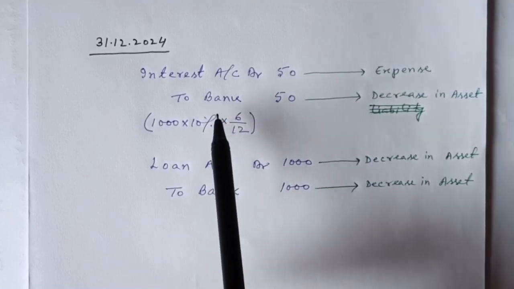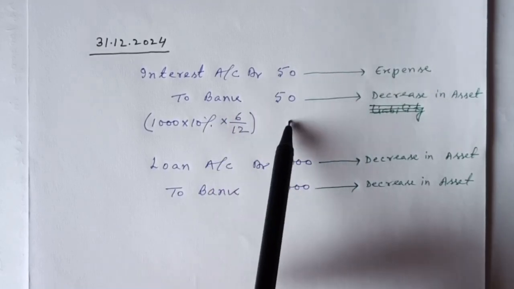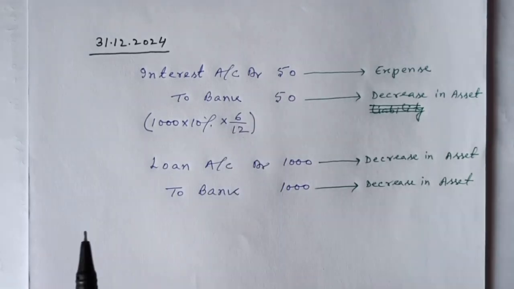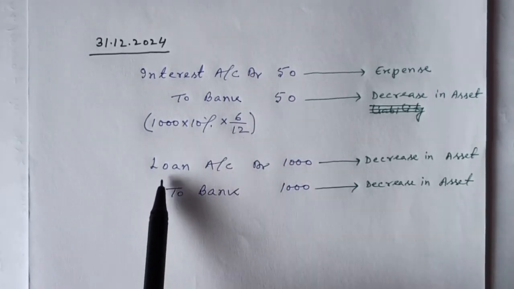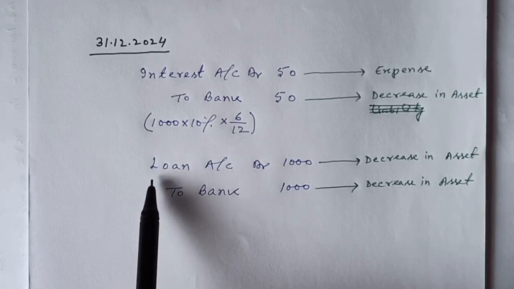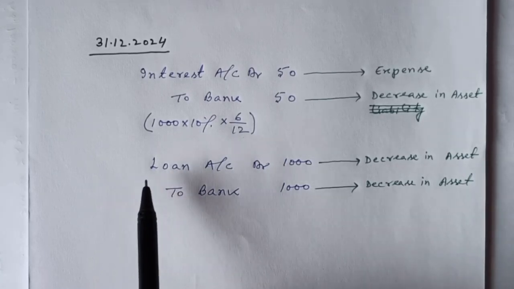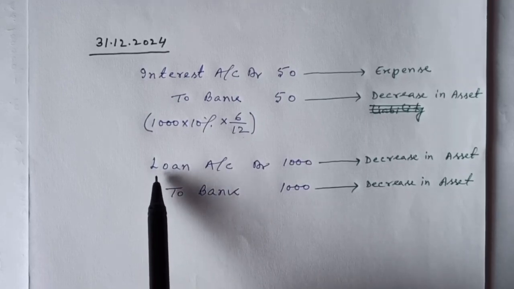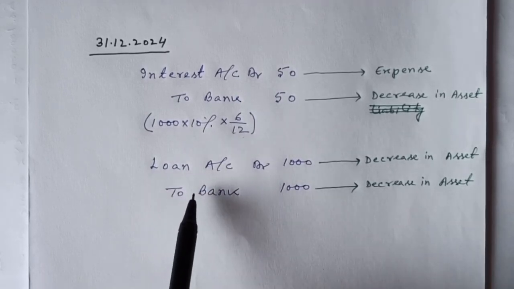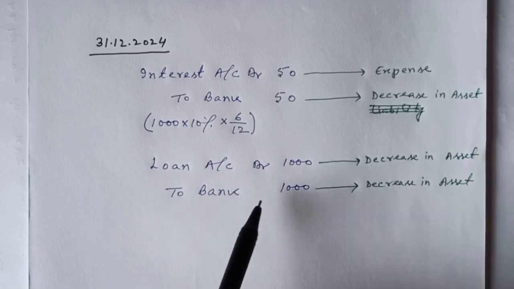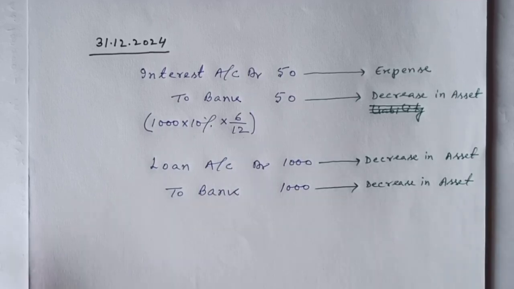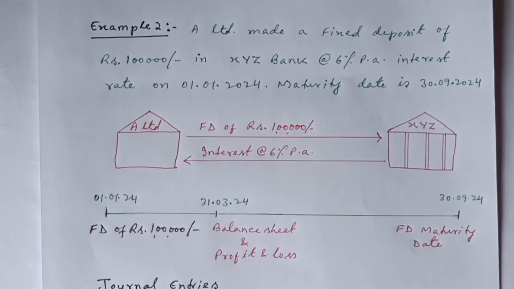As interest is an expense, we have debited it, and as we are paying through bank, which is an asset, it is decreasing, so we have credited the bank account. Interest account debit to bank account. Now A Limited will repay the loan to X Limited. So the loan was A Limited's liability. It was credited earlier when A Limited took the loan from X Limited. Now it is repaying the loan to X Limited. So the loan account has been debited and it is being paid through bank. So as there is a decrease in asset, we have credited bank.